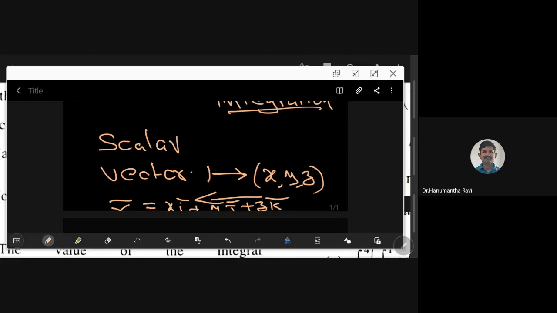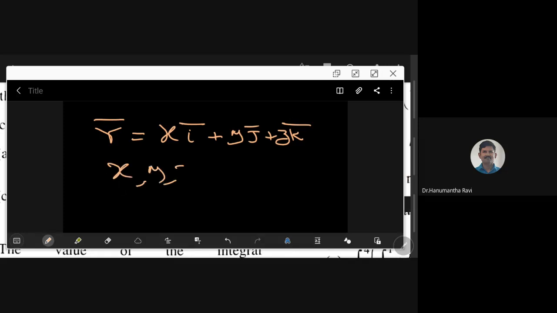So this is called position vector r bar. Whenever r bar comes to our mind, it means in Cartesian frame x i bar plus y j bar plus z k bar. This is a vector. Then what are x, y and z? x, y, z here are real numbers. They are called scalars. That is enough for us.